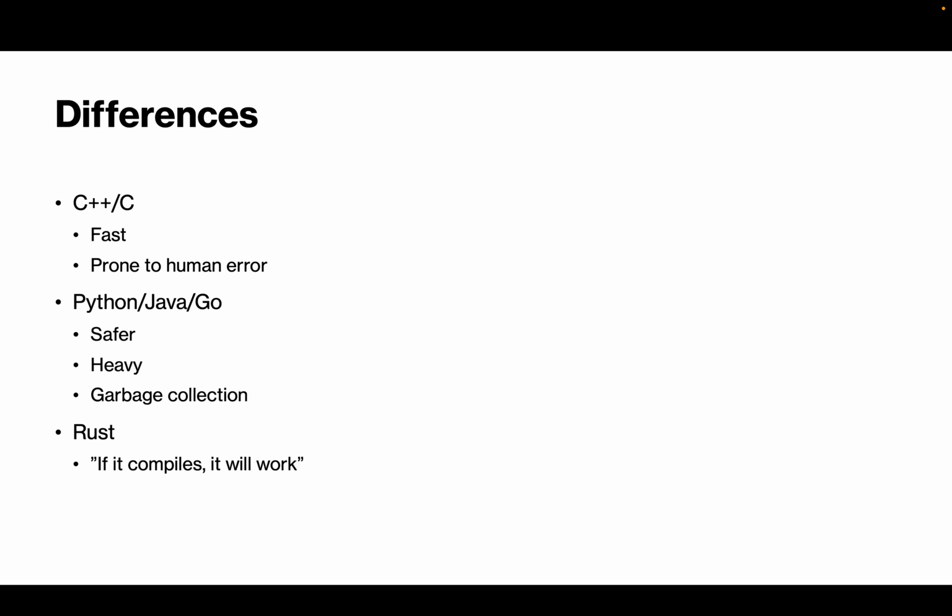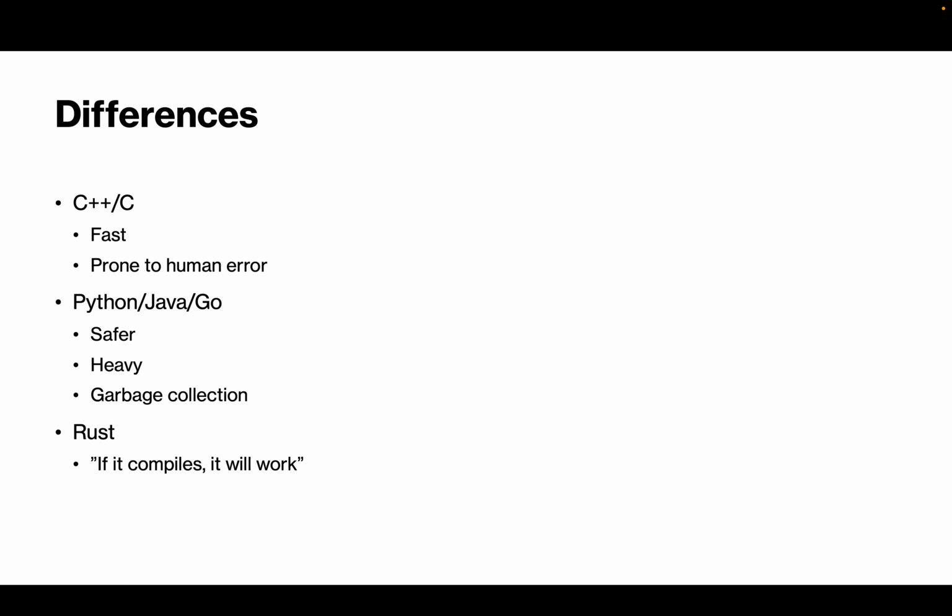So some general differences between Rust and some of the languages we've seen, like C and C++. These languages are really fast, but we know they're prone to human error. We've all taken 211 in these classes that use C and C++, and we know that managing memory can be super tricky. Python, Java, Go, and other higher level languages are relatively safer than C and C++, but they can be heavy with the garbage collector. Also, we might lose performance like we do when we use Python or Go because of essentially second-class abstractions that might make our lives more difficult in the performance space. With Rust, if it compiles, it will work.